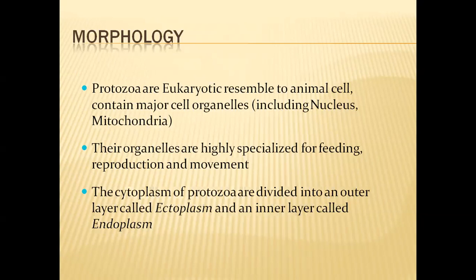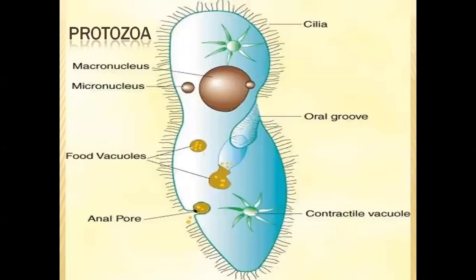As they are having only one cell, some organelles are very specialized for different functions. The cytoplasm of these protozoans is divided into two layers. The outer layer is called ectoplasm, and the inner layer is called endoplasm.